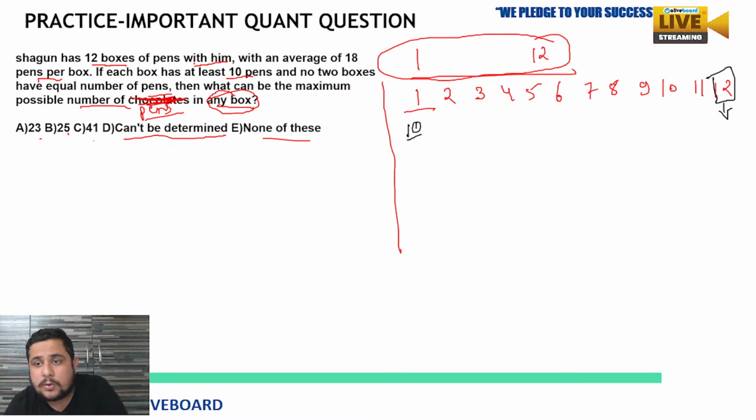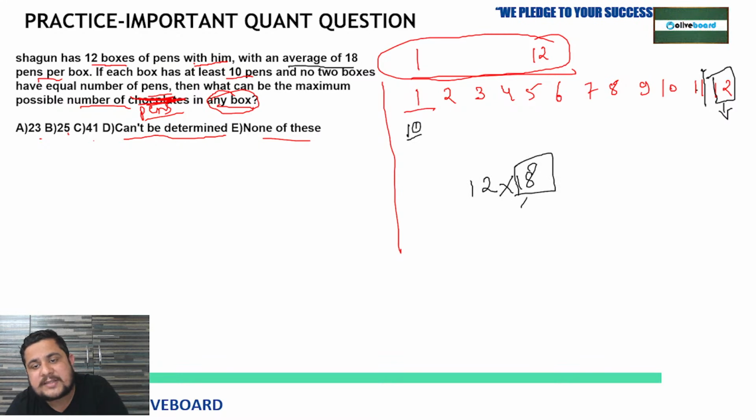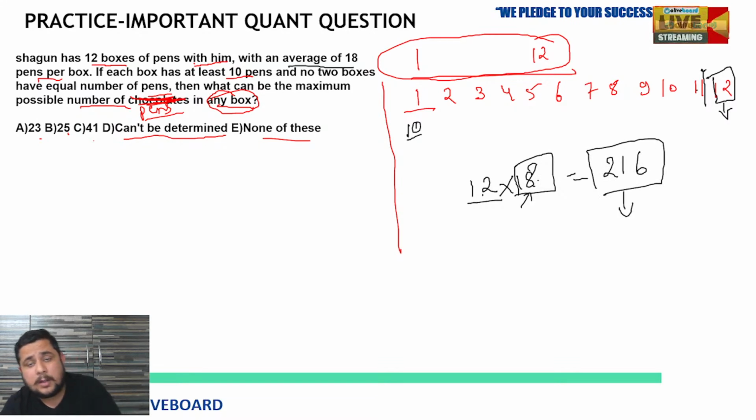Okay, so first we will solve till the 11th box, because there are 12 boxes with an average of 18 pens per box. So the total number of pens is 12 into 18. On an average, each box has 18 pens, right? There are 12 such boxes. So 12 into 18, you will get 216. So this is the total number of pens.